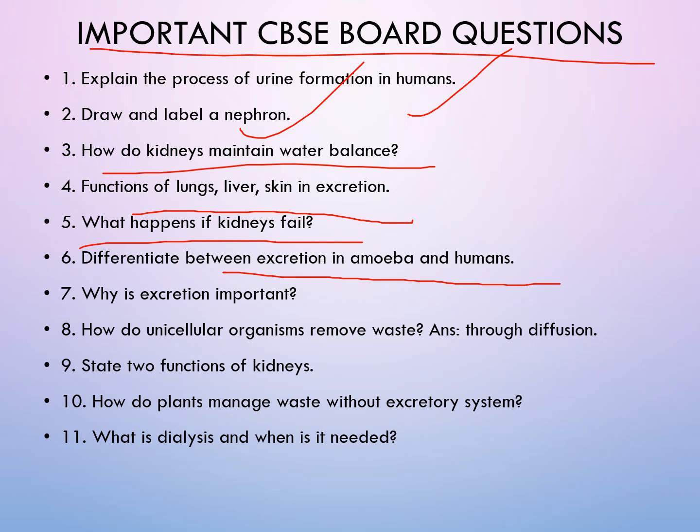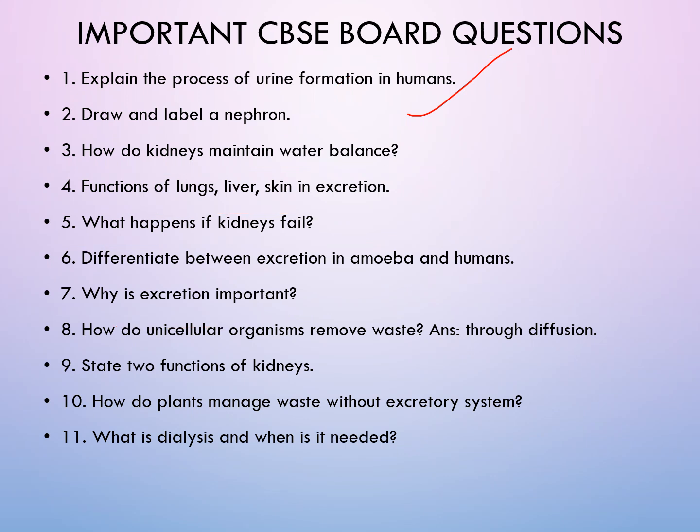So excretion in amoeba will be by the process of diffusion through the skin, and in humans it will be through the elaborate excretory system. Important क्यों है excretion की? To remove the waste product, to remove the toxins from the body. And then you have, how do unicellular organisms remove their waste? Again the same question, by the process of diffusion.